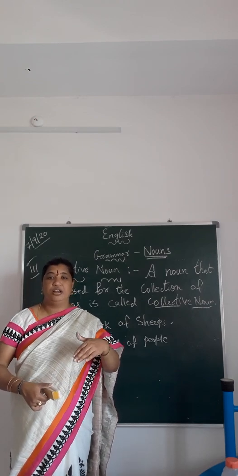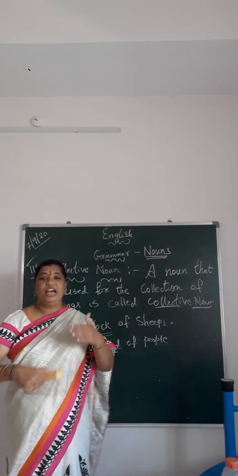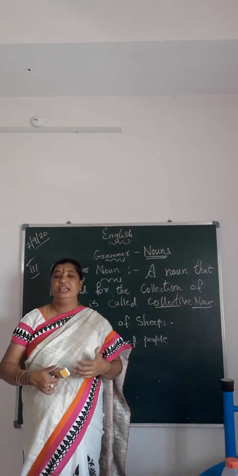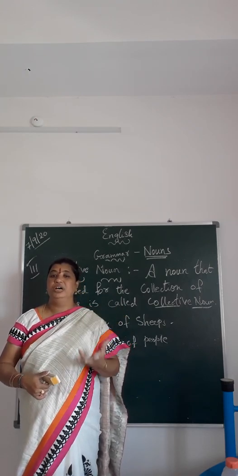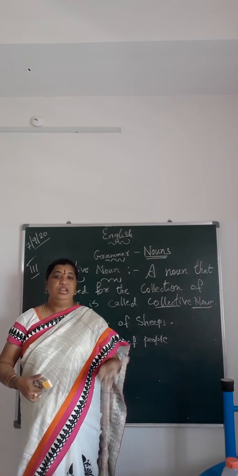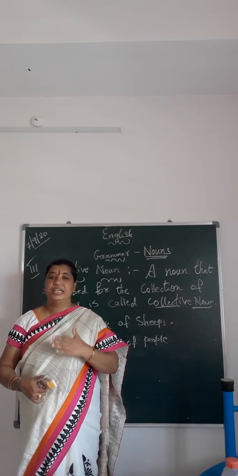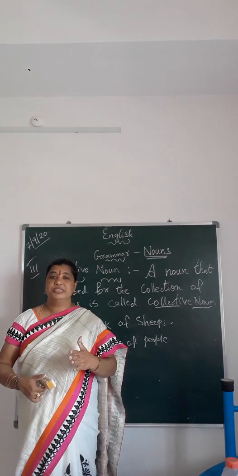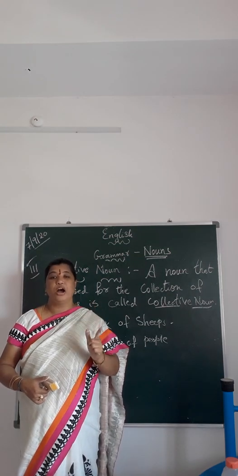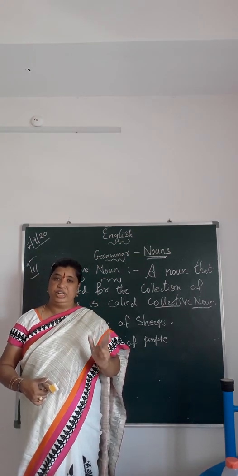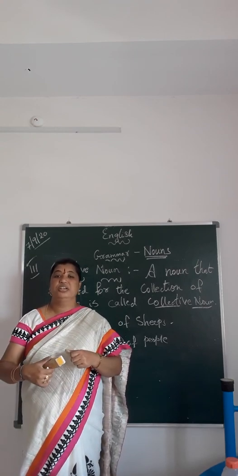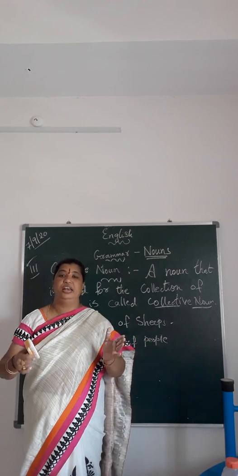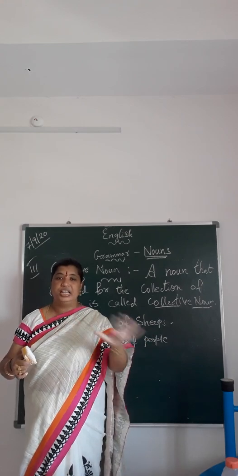In today's lesson, let us revise what we have learned. We have seen nouns. What is a noun? All the naming words are nouns. These nouns are divided basically into three types: common noun, proper noun and collective noun. Common nouns are used to talk in general, without any particularity.